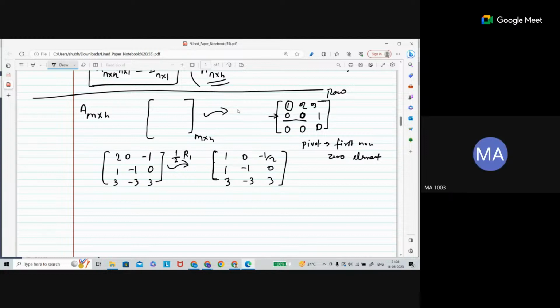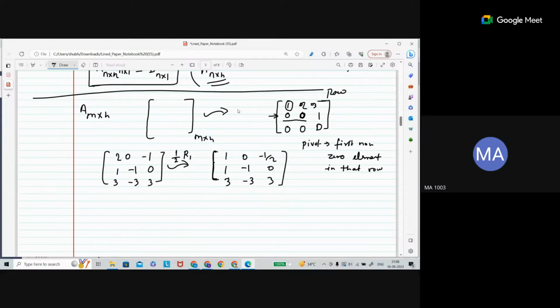It should not be a 0 row. The pivot element is the leading element, the first non-zero element in that row. It can be anything, 2, 3, 4, not necessarily 1.